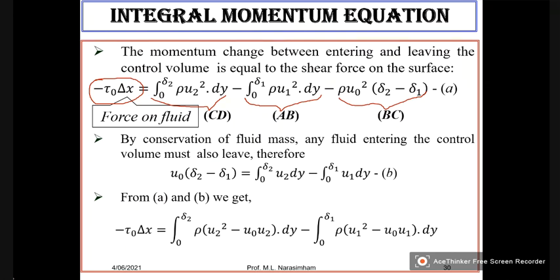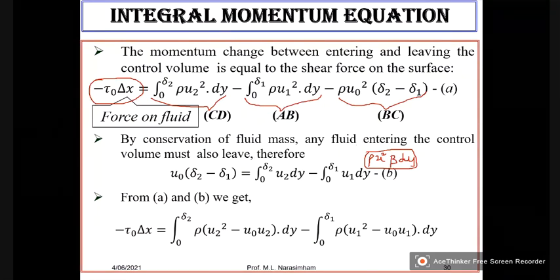So when we are writing the expression for momentum, if you recall what we have written, momentum is always rho into velocity square into width and the thickness. So this is the general expression, right?